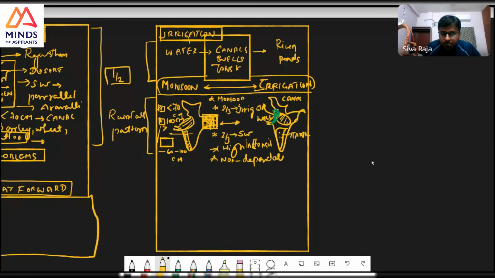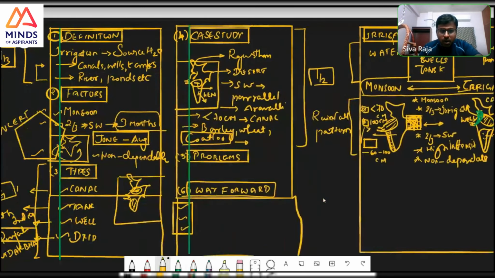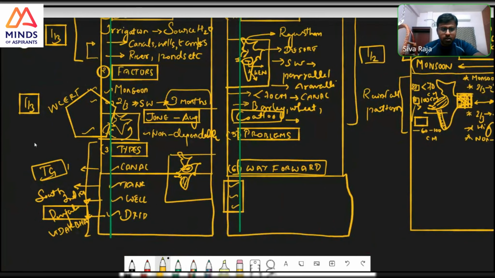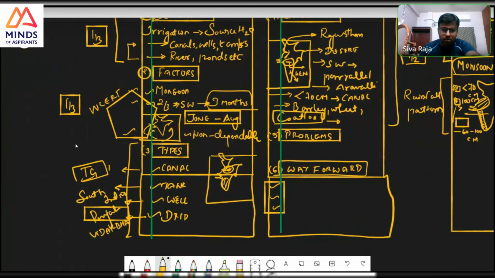See, this is what you can do in the paper. Factors, southwest monsoon, non-dependable: this is what I said here.